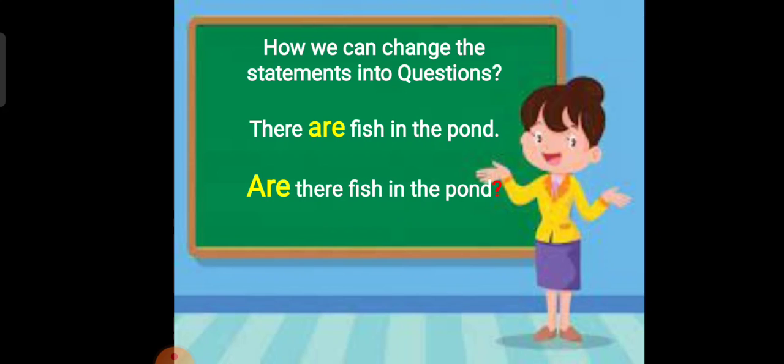A-R-E, A will be capital because every sentence starts with a capital letter. And as you know, it is a question. Now this statement has been changed into a question, so we will put a question mark at the end of the question. So it is very easy. We just need to identify the helping verb. After identifying it, we will put the helping verb at the beginning of the sentence, and at the end of the sentence we will put a question mark.